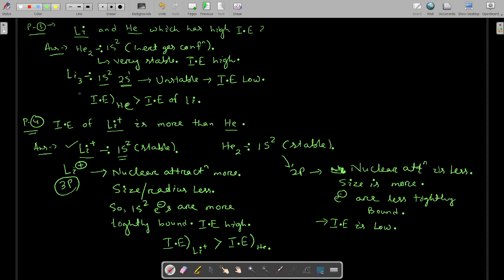But here you see the difference. Ionization energy of normal helium is less than ionization energy of lithium plus.